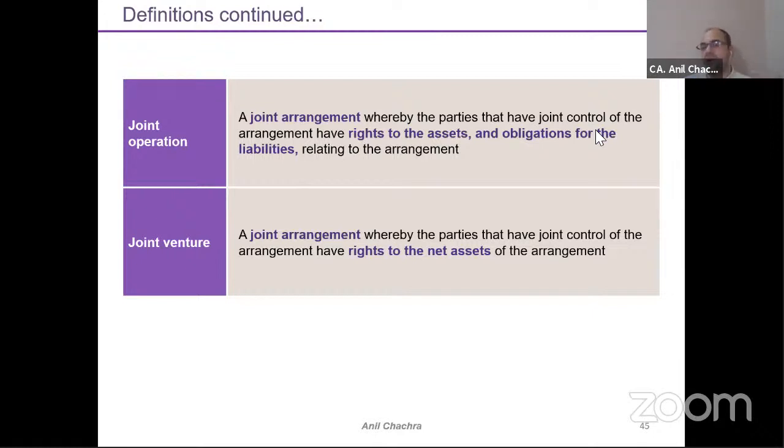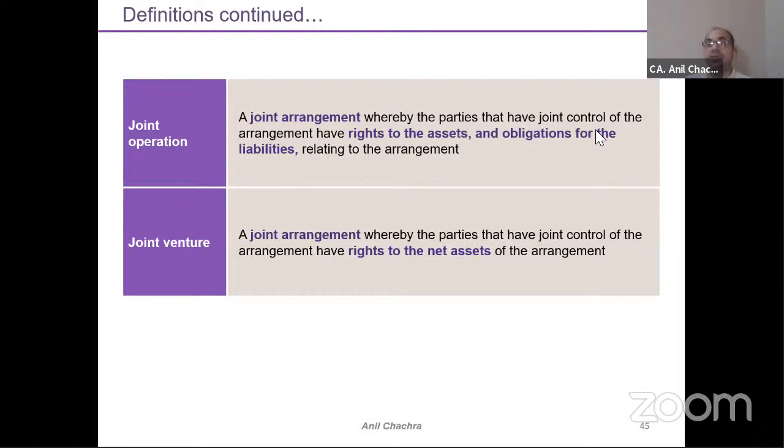If I have formed an SPV, a special purpose vehicle, for my joint venture or joint arrangement, in corporate form, right, corporate format means that my liability will be limited to the investment I have made. So I can say that I have rights to the net assets, meaning it is part of a joint venture.